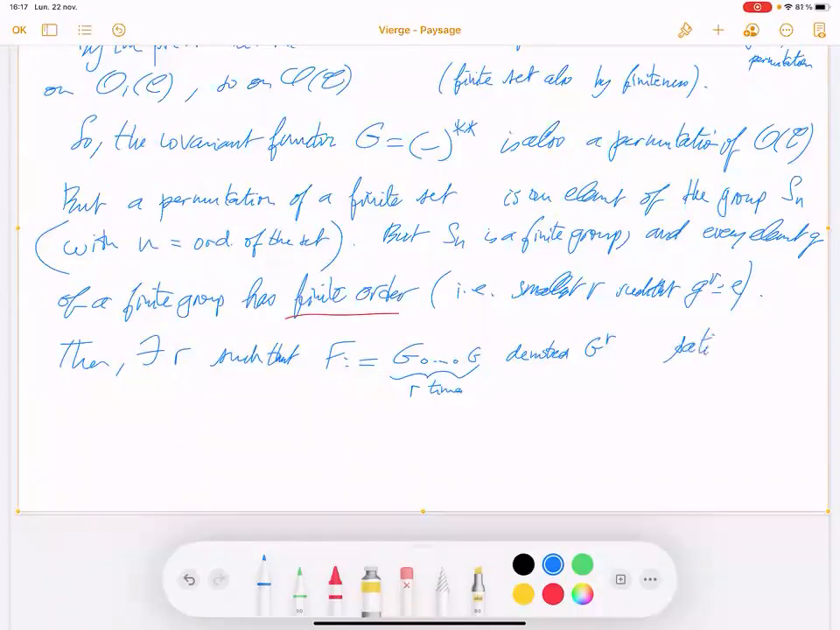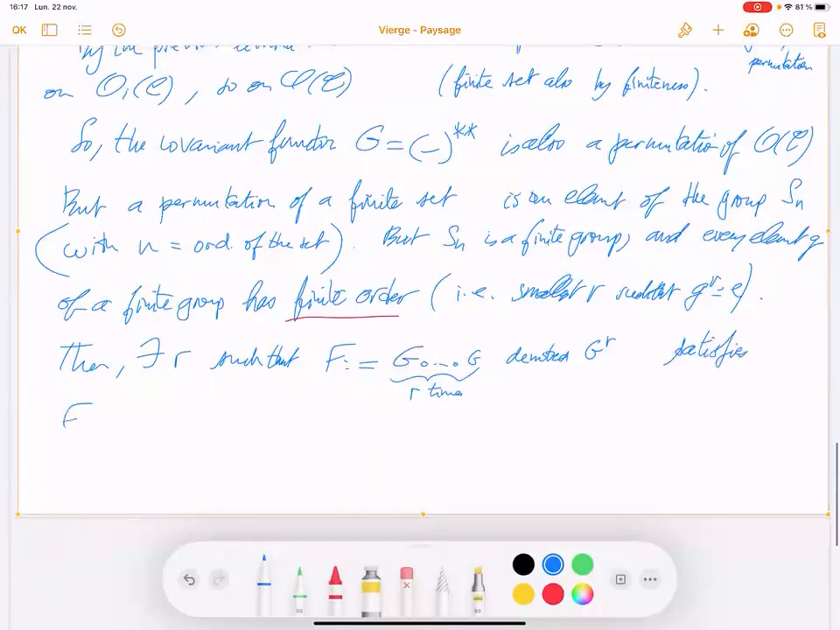this functor is the identity on the simple objects up to isomorphism. So this satisfies f of L isomorphic to L for all L in this finite set of simple objects up to isomorphism. Okay.